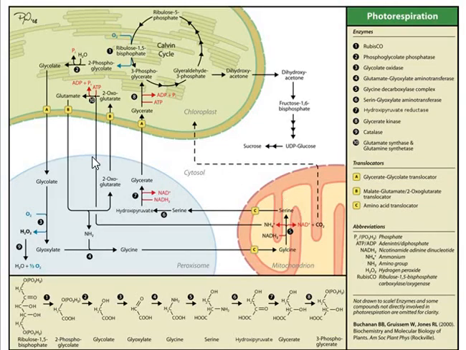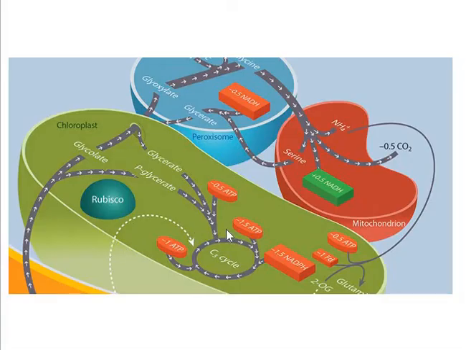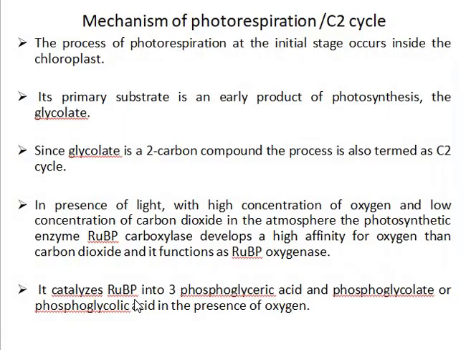And this slide is showing the movement of metabolites between the three organelles, that is chloroplast, peroxisome as well as mitochondria. So this is the three-dimensional structure of three organelles where photorespiration takes place, that is chloroplast, peroxisome and mitochondria. Mechanism of photorespiration or C2 cycle.